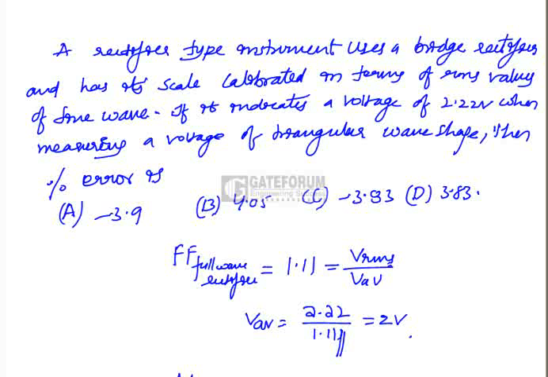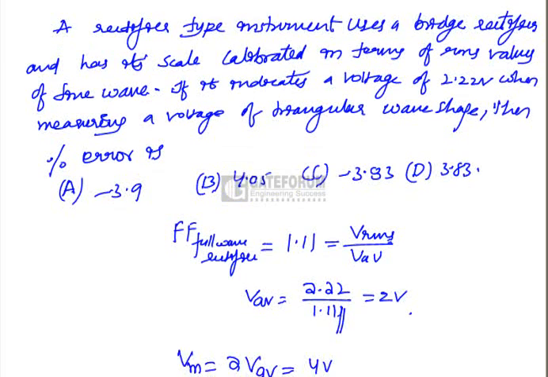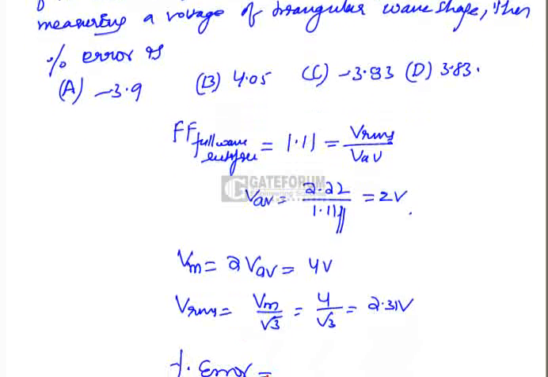This is 4 by root 3, which is equal to 2.31 volts. Now, what is the percentage error here? Percentage error is equal to 2.22, this is the measured value, true value is 2.31, so (2.22 minus 2.31) by 2.31 into 100. This is minus 3.9%. Option A is correct.